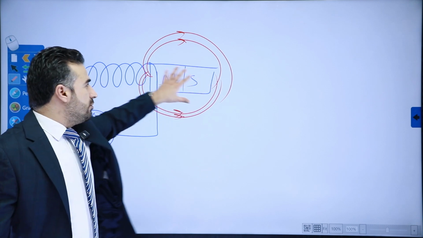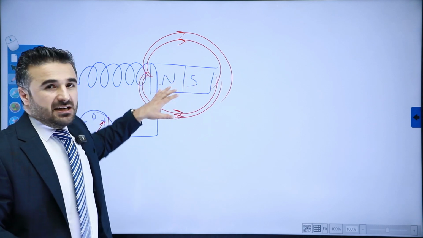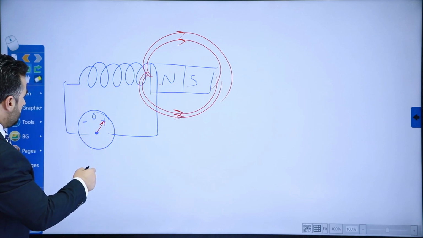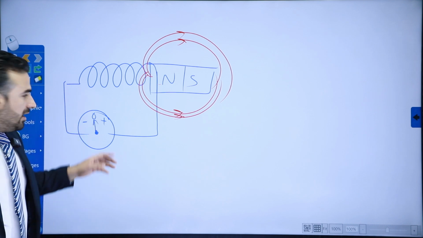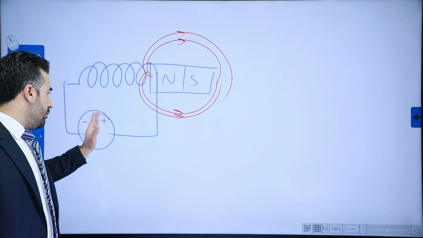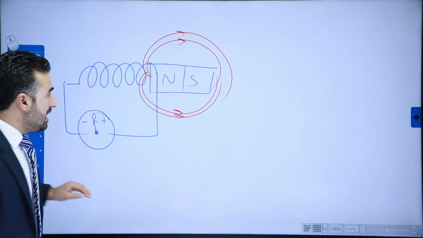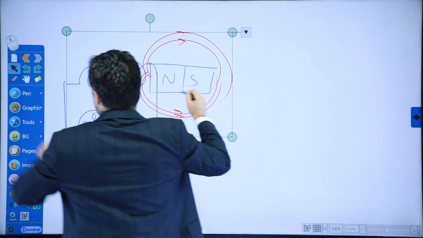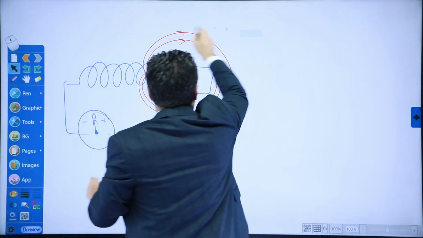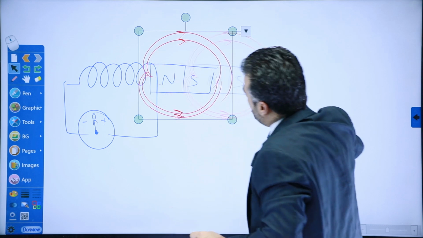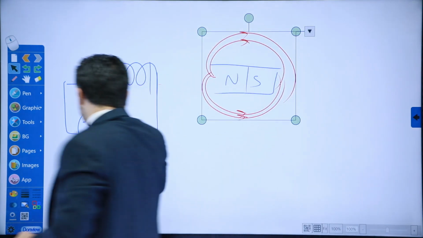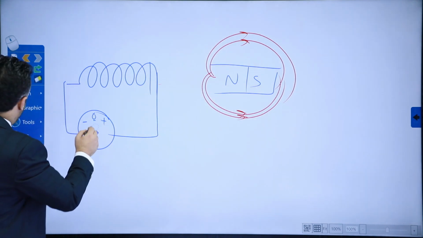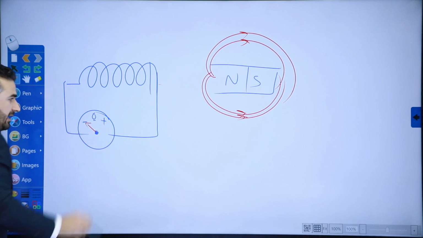Now, as soon as you stop the magnet from moving, you will see that the galvanometer needle goes back to 0. Then, when you pull the magnet out of the coil, you will see that the galvanometer is again shifting, but this time it is going to shift in the opposite direction, in this direction.